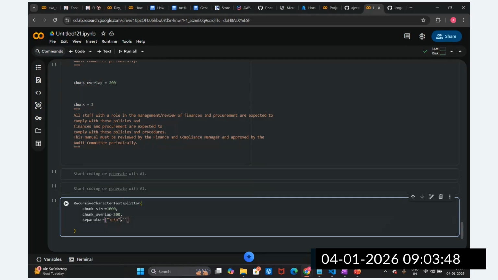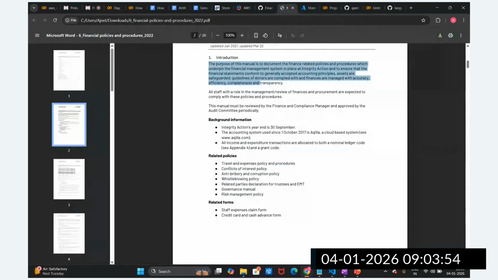So we are going to split upon the new line. The backslash n is nothing but the new line. It will group up lines. Let's suppose there is a paragraph that extends beyond this 1000 character chunk.